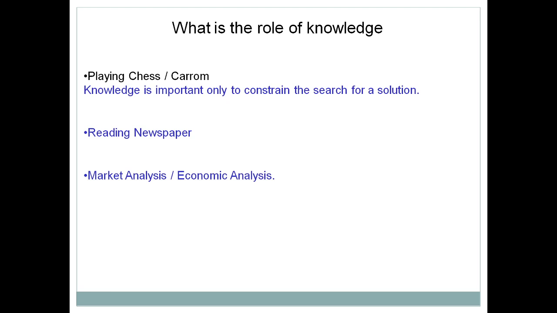Again, to perform market analysis or economic analysis, specific knowledge is required. We talk about various task domains of AI, where we understand specialized tasks and mundane tasks. In specialized tasks, you require specialized knowledge. Similarly, this is the role of knowledge in solving a particular problem. We found that some problems can be solved very easily, and prior knowledge is not required.